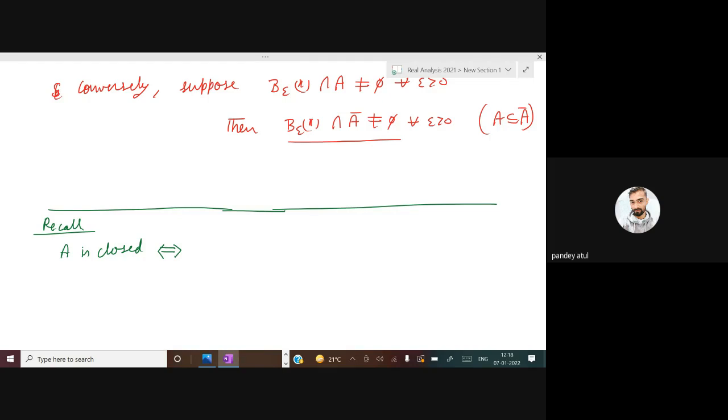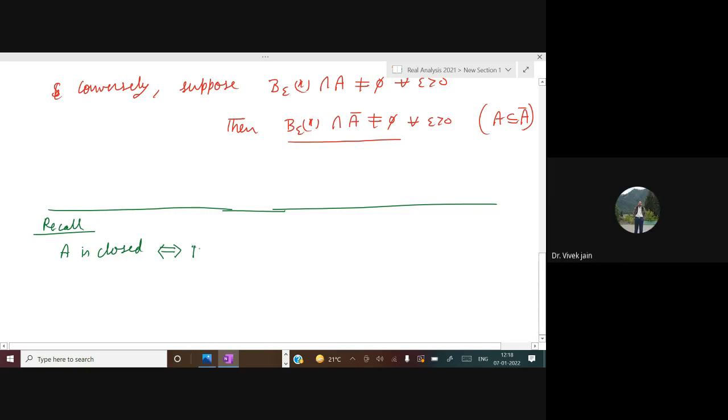The complement should be open. This was the definition. Another? Set of all limit points is closed. This is not what we have discussed. I have just stated the 3 equivalent conditions for a set being closed. Sir, the first condition is: if X belongs to the space such that B epsilon X intersection A is not equal to phi for all epsilon greater than 0, then X belongs to A.